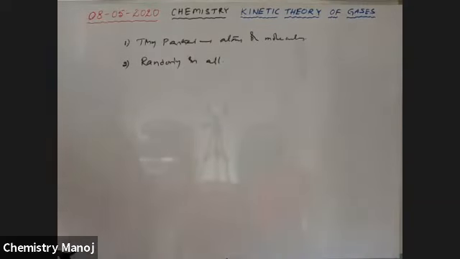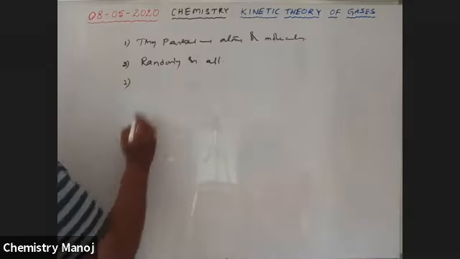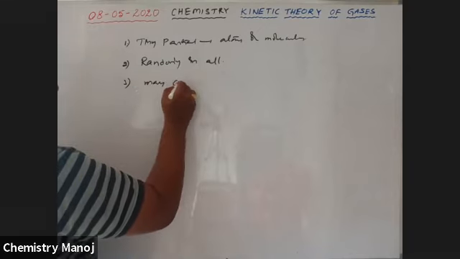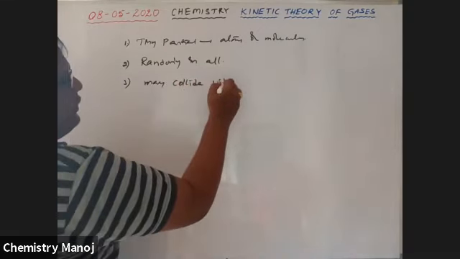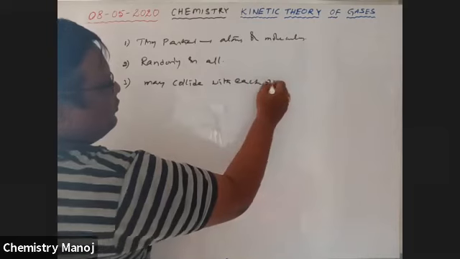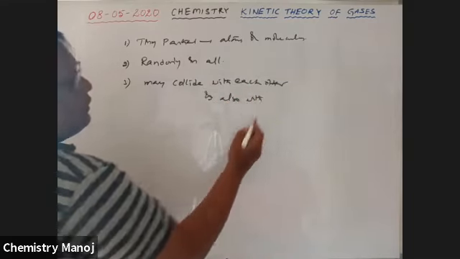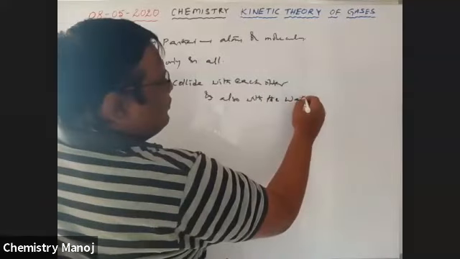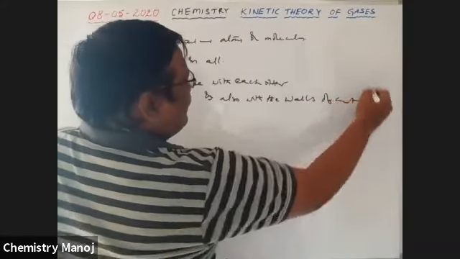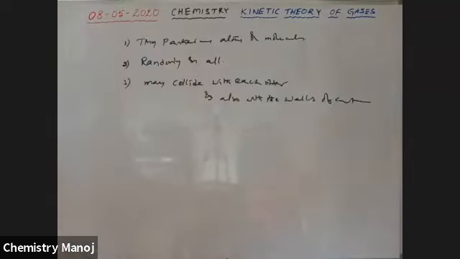Third point, due to that movement, they may collide with each other and also with the walls of the container.